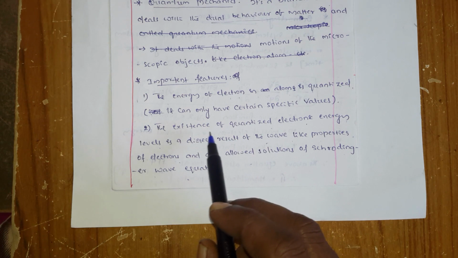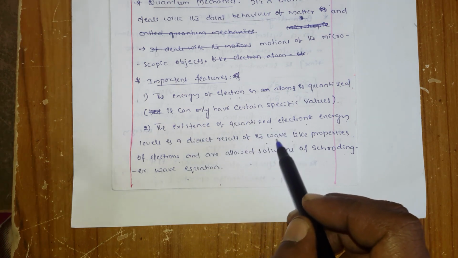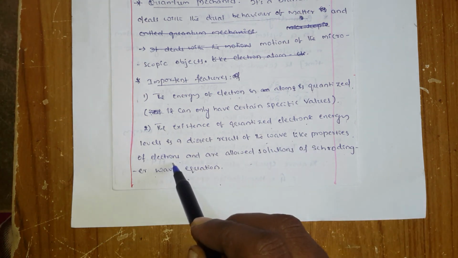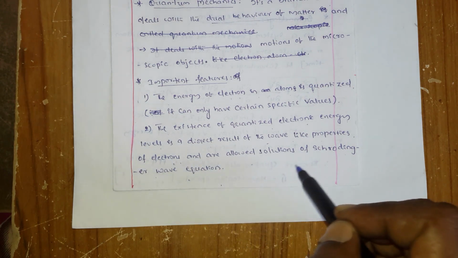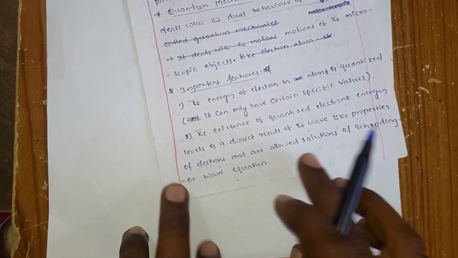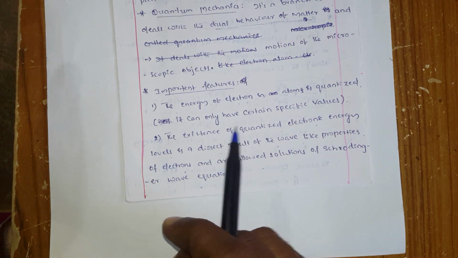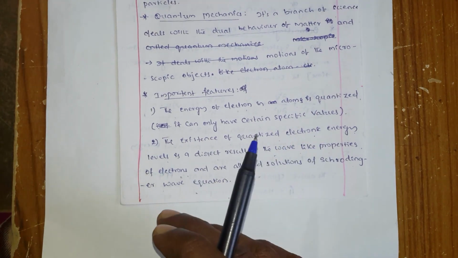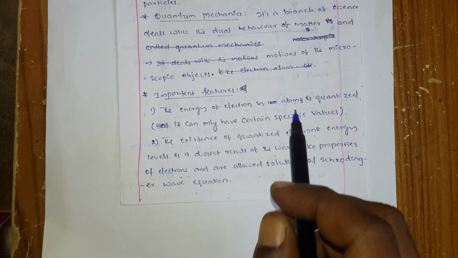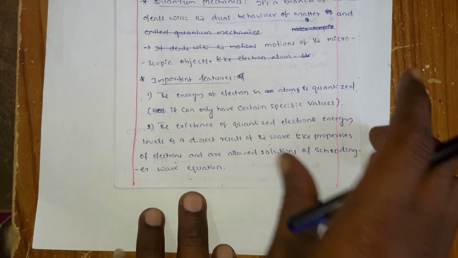You learn this from the de Broglie equation, because de Broglie said electrons possess dual behavior, particle nature as well as wave nature, and they rotate around the nucleus in wave form.